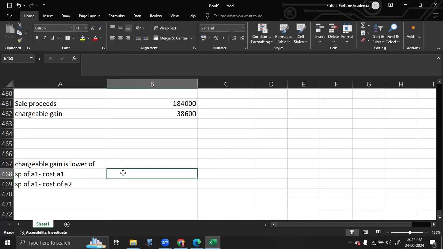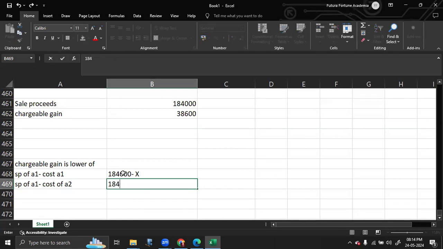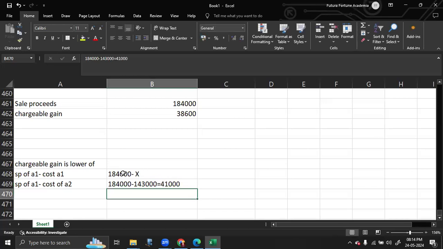Now, sale proceeds of A1, which is 184,000 minus X, I don't know that, and sale proceeds of A1 minus cost of A2. Sale proceeds of A1 is 184,000 minus cost of A2, the cost of the second asset is 143,000. If you deduct this, you will get a figure called 41,000. So obviously that was not lower.